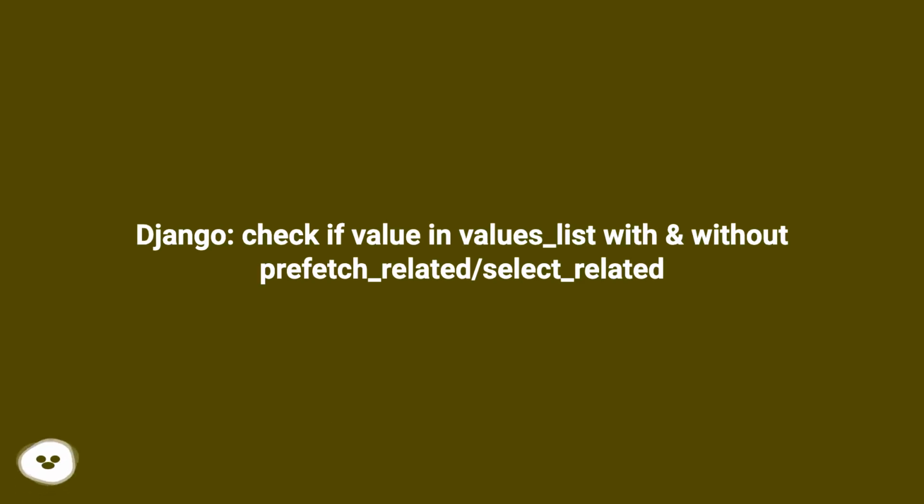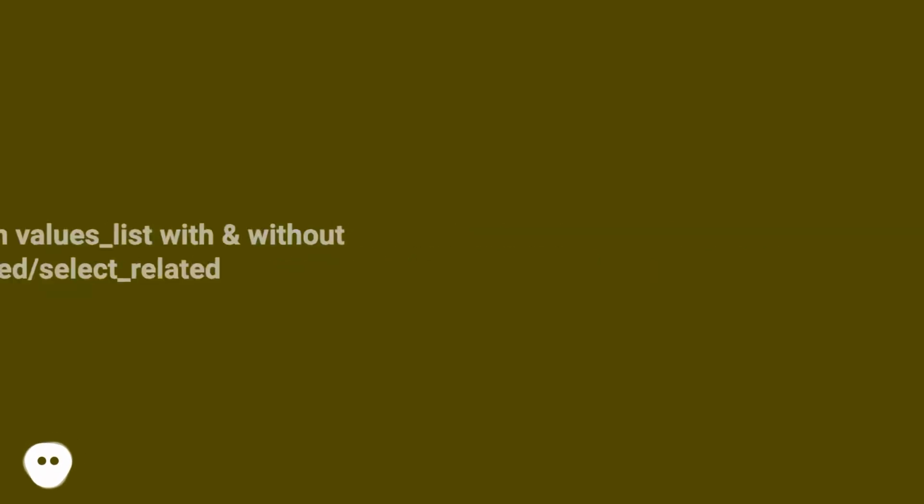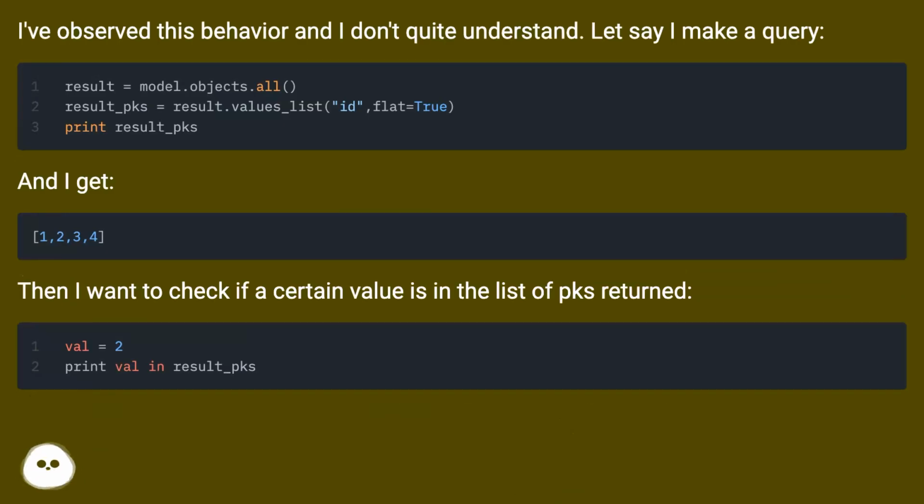Django, check if value in values_list with and without prefetch_related, select_related. I've observed this behavior, and I don't quite understand. Let's say I make a query.